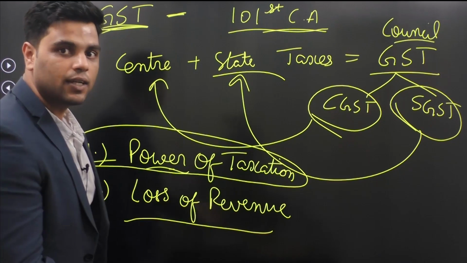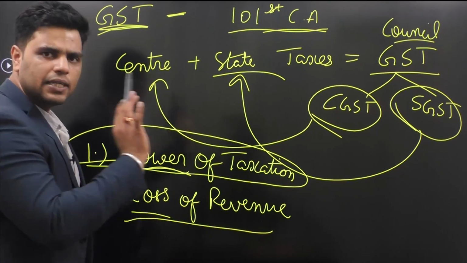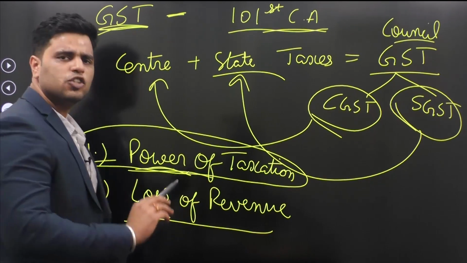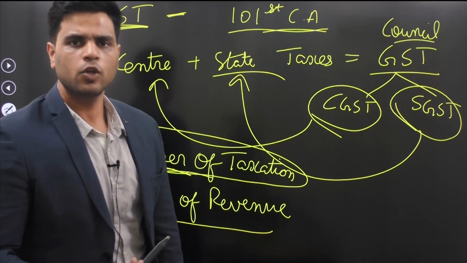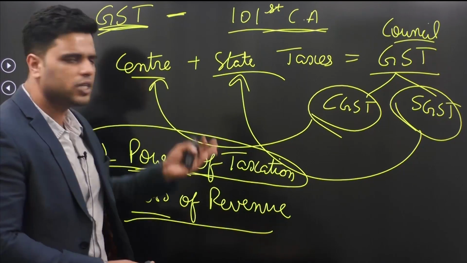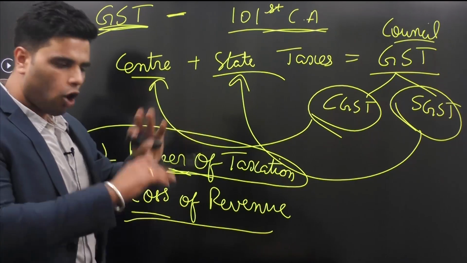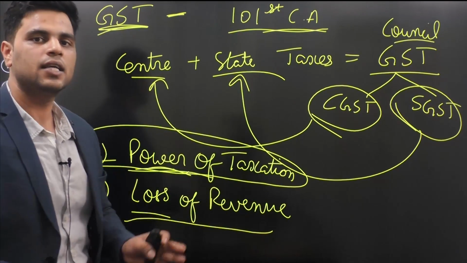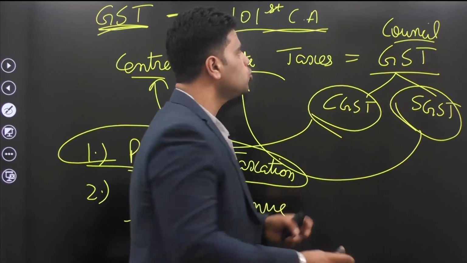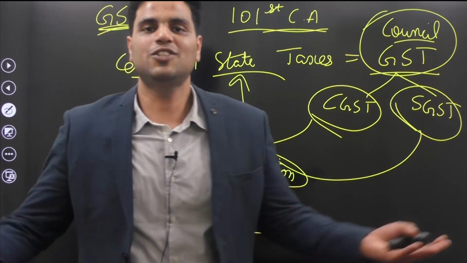Now, what was the center's answer to these two points of dispute? Center said that your power of taxation is not completely lost. You are losing some power of your taxation, and we are also losing some power of taxation. You and I, all of us, center and states, are giving this power to GST Council. And well, what is GST Council?